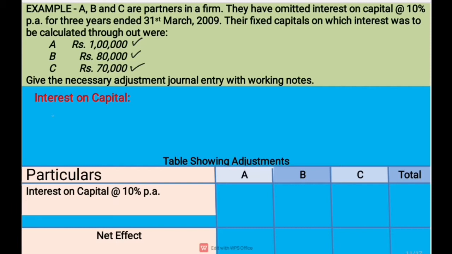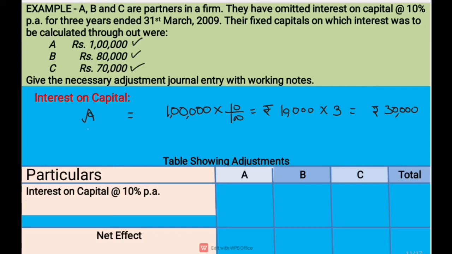So first of all, in this case, we have to calculate interest on capital for A, B and C. So let's see A's interest on capital: 1 lakh at 10% is equal to rupees 10,000 and it has been omitted for 3 years, so we are going to multiply it by 3. So A's interest on capital is rupees 30,000.